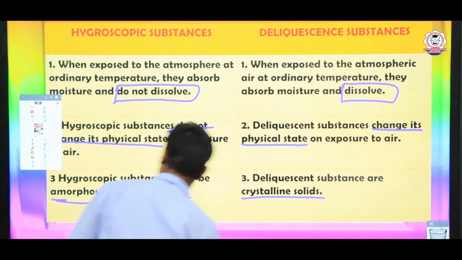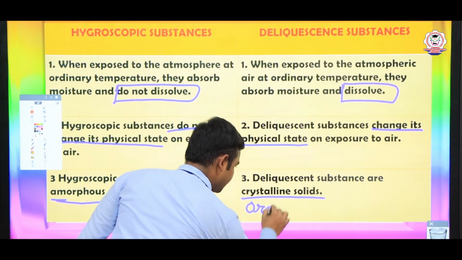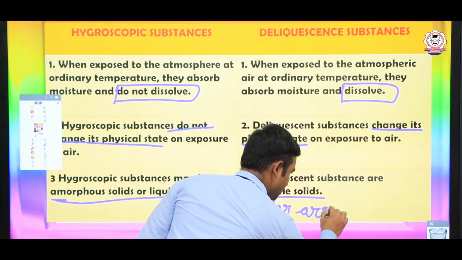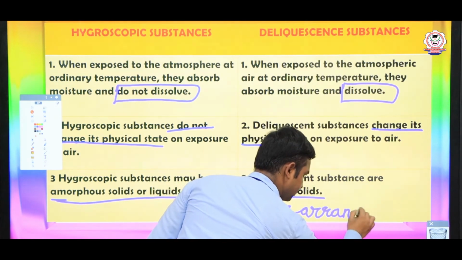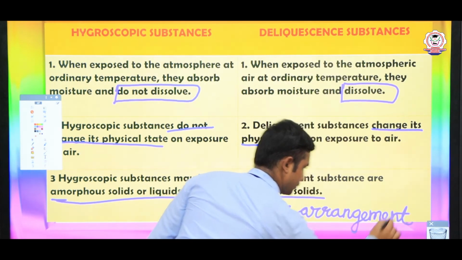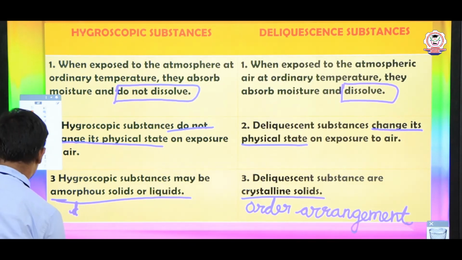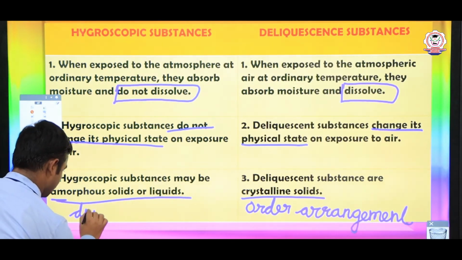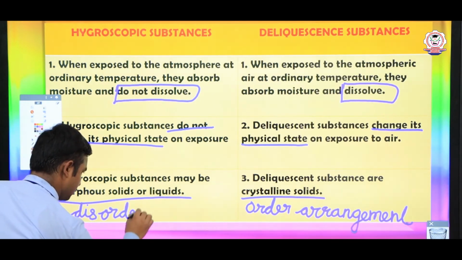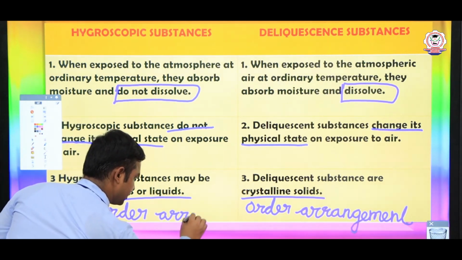The difference between crystals and amorphous solids is that crystals have an ordered arrangement, but amorphous solids have only a disordered arrangement.